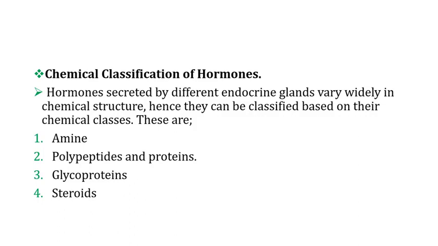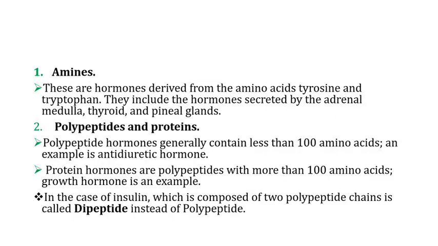To start with the chemical structure, based on chemical structure, hormones are classified into 4 groups. We have the amine hormone, we have the polypeptide hormone, we have the glycoprotein hormone, and last we have the steroid hormone. This is the classification of hormones based on their chemical structure. The amine category hormones are hormones derived from the amino acids tyrosine and tryptophan. Of course, they include the hormones secreted by the adrenal medulla, the thyroid gland, and the pineal gland. We shall discuss them in detail as we proceed.